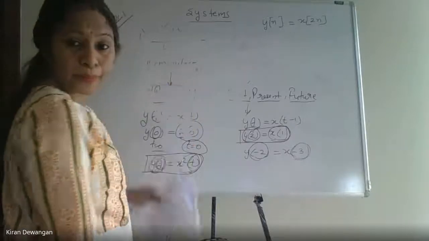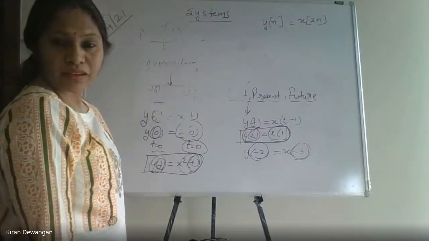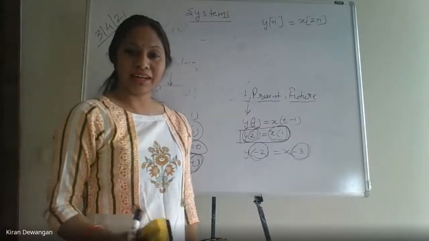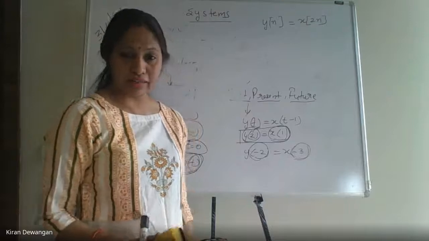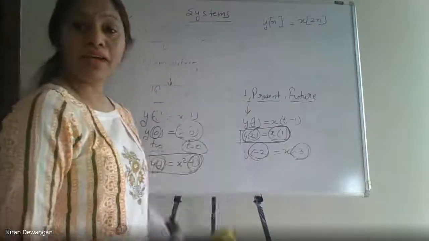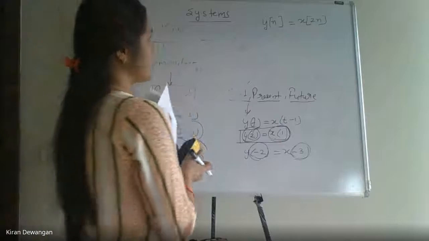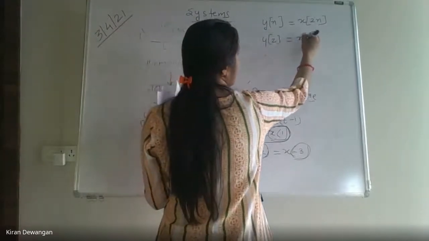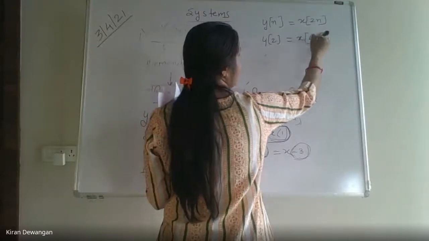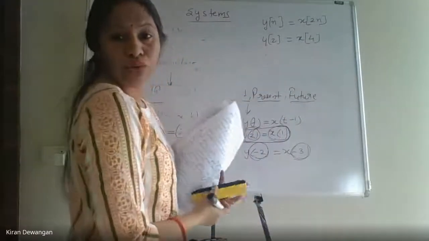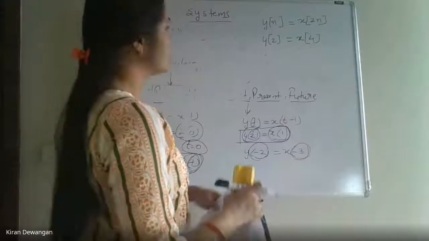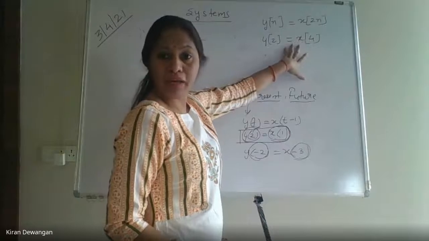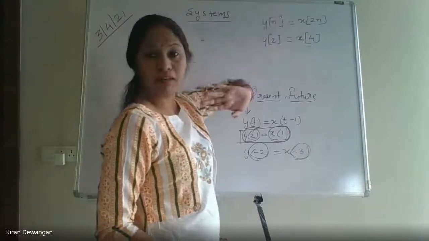It is static. Is it static or dynamic? Not clear? How come it's static? It will be a dynamic system, because if I write y of 2, it is going to be x of 4. It's depending on a future value. It's not depending on the present value, and it's not depending on the past only. It will also take the negative values.